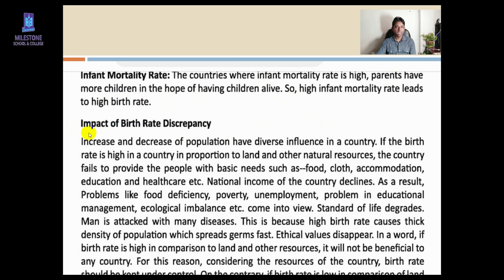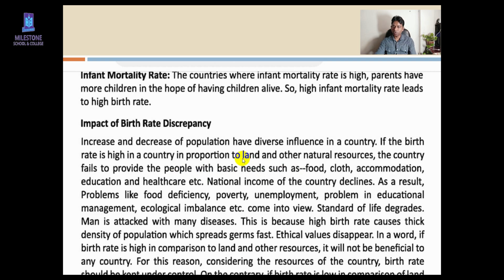The last one, you can see here, impact of birth rate discrepancy. What does it mean? You have to read this line. Increase and decrease of population have diverse influence in a country. If the birth rate is high in a country in proportion to land and other natural resources, the country fails to provide the people with basic needs such as food.